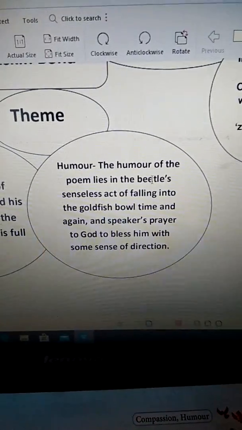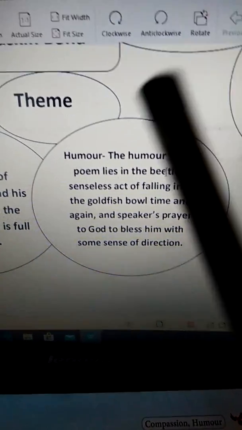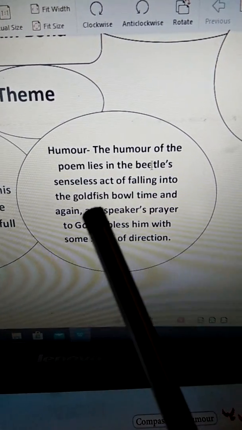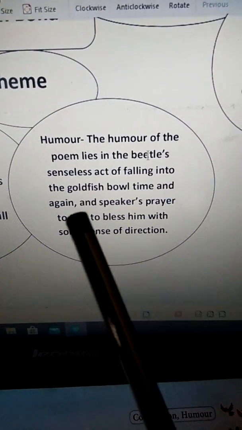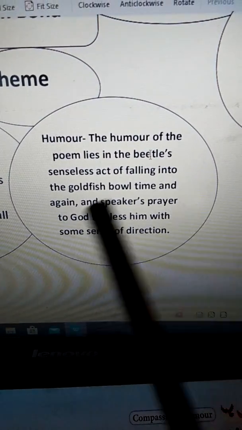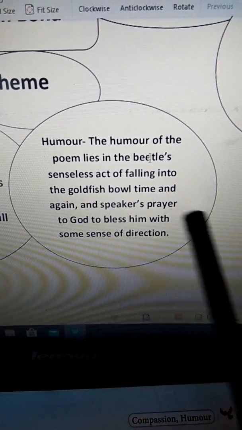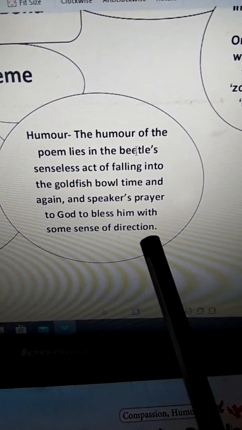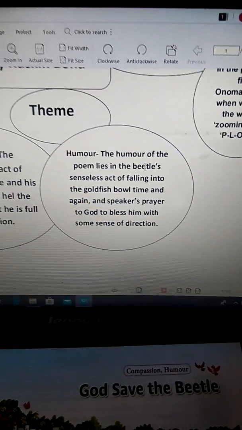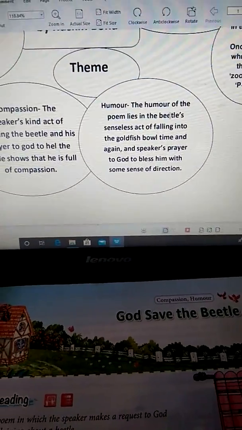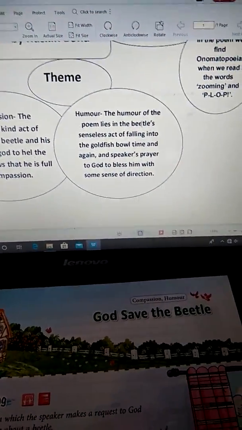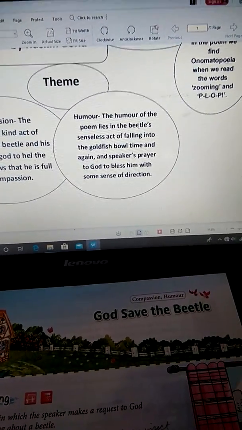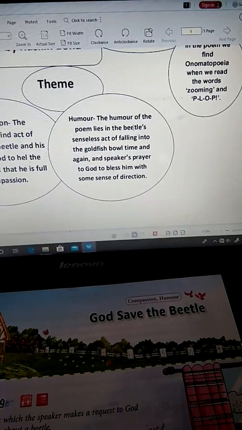Humor. We can also find humor in this poem. The humor of the poem lies in the beetle's senseless act of falling into the goldfish bowl time and again, and the speaker's prayer to God to bless him with some sense of direction. So again, there are two points which are humorous. One, the beetle coming again and again and senselessly falling into the water.